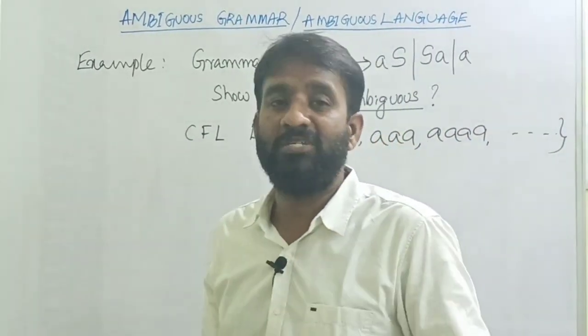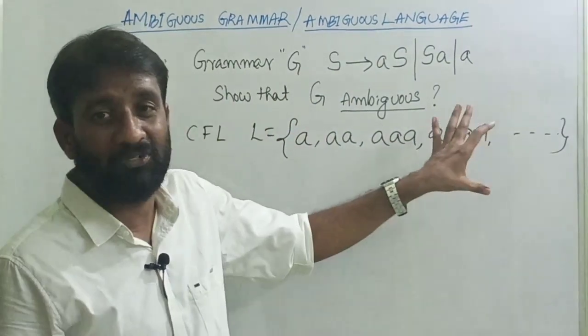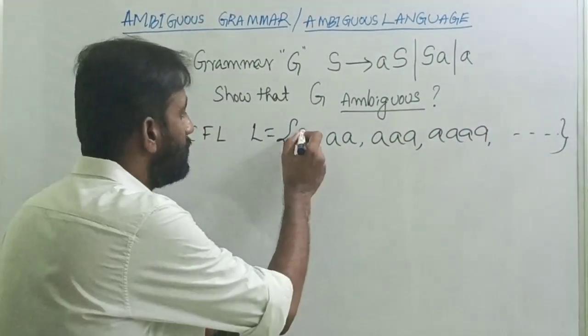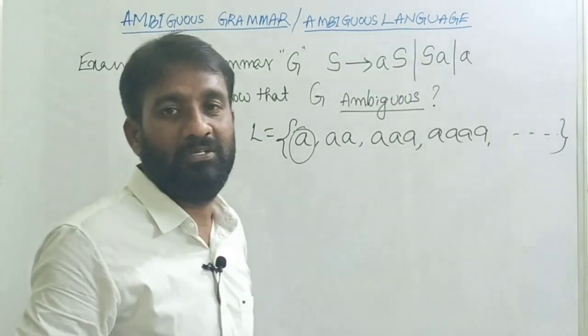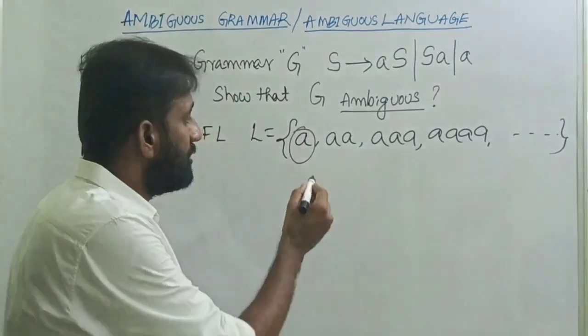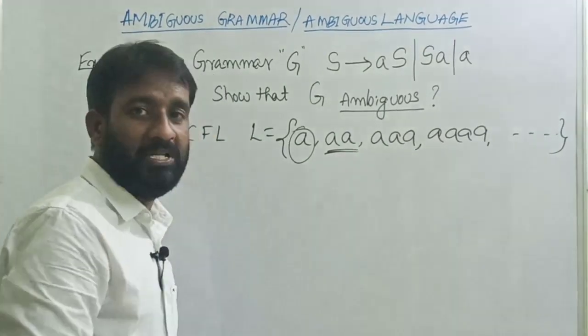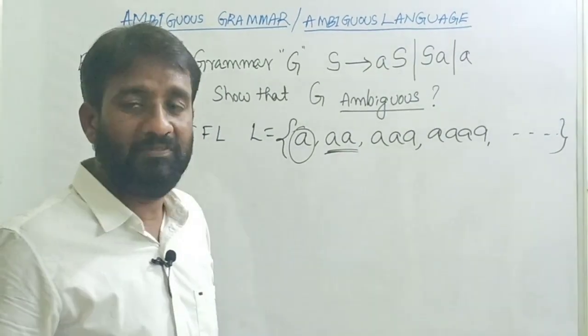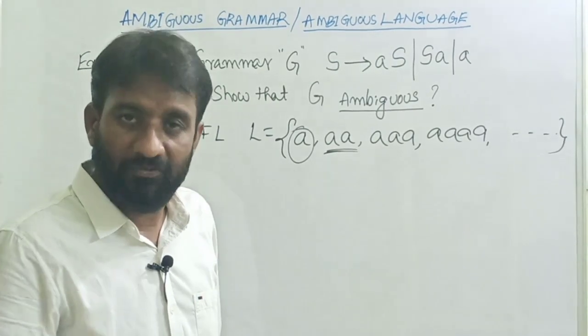Now choosing the string is important. Now we identify the strings. If you choose a, you cannot judge whether it is an ambiguous grammar or unambiguous grammar. What is the next possible string? It is double a. Take double a, draw the parse tree. Is it possible to have more than one parse tree? We can check it out.